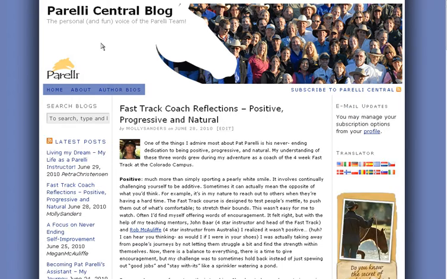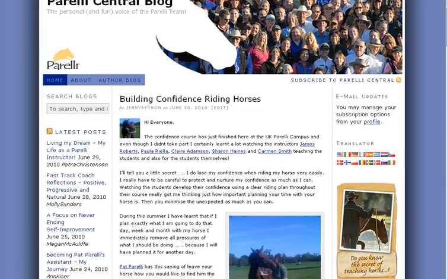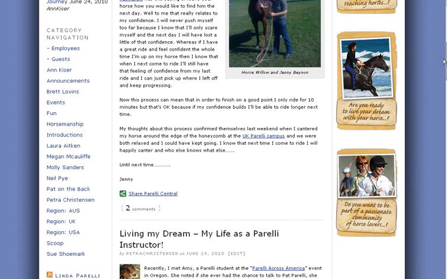Go ahead and click the back button and head back to the home page. I'm going to scroll down, and we're going to look at category navigation. Now, right now, we have a lot of different categories, and there's a couple of things that are going to be changing with this very shortly. Very, very soon, they are going to turn into images instead of text. What's going to happen is you're going to see employees as a category, guests as a category, announcements, events, fun, all the way down the line.